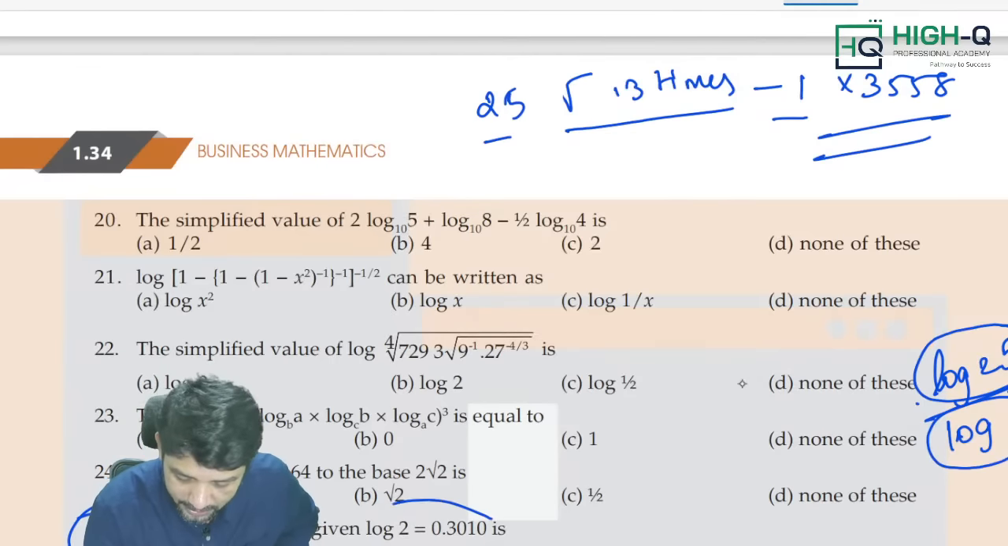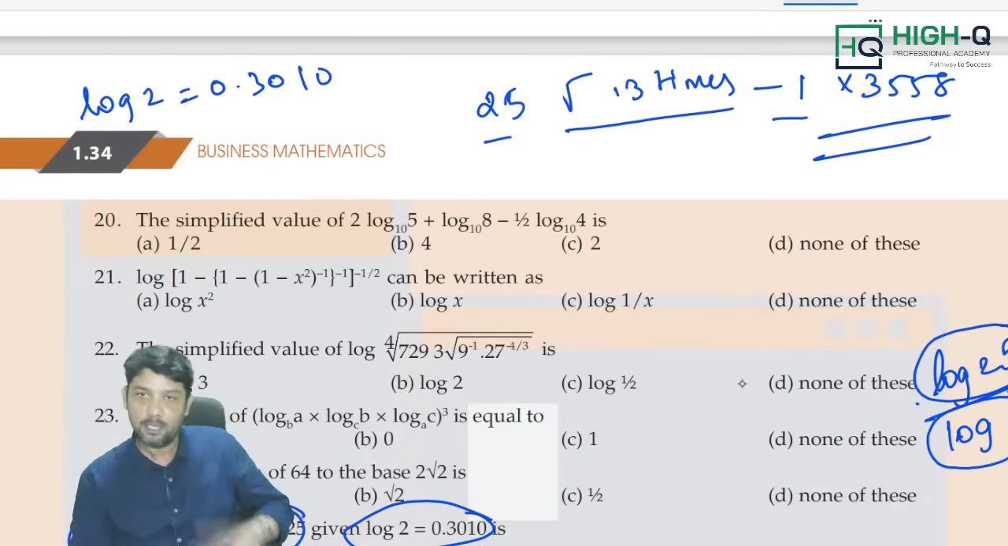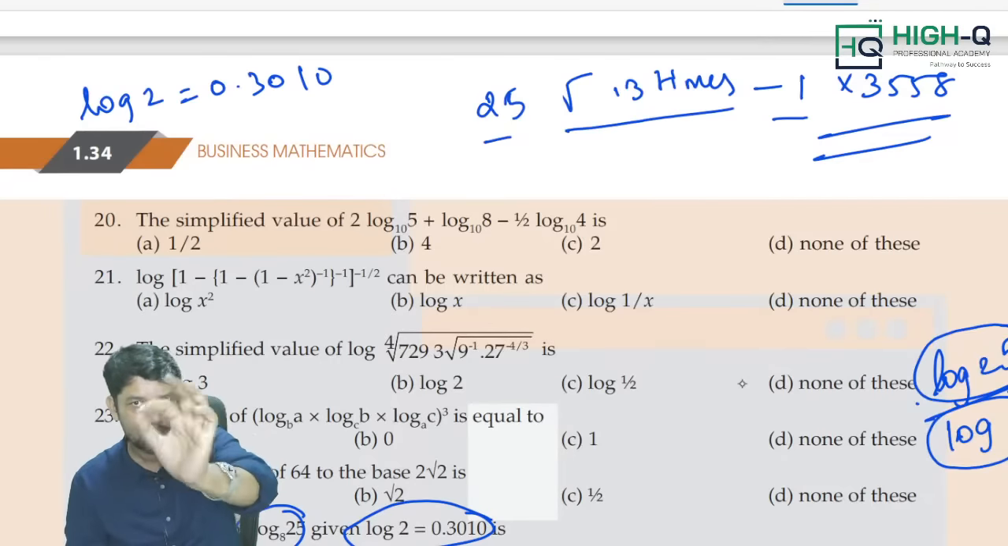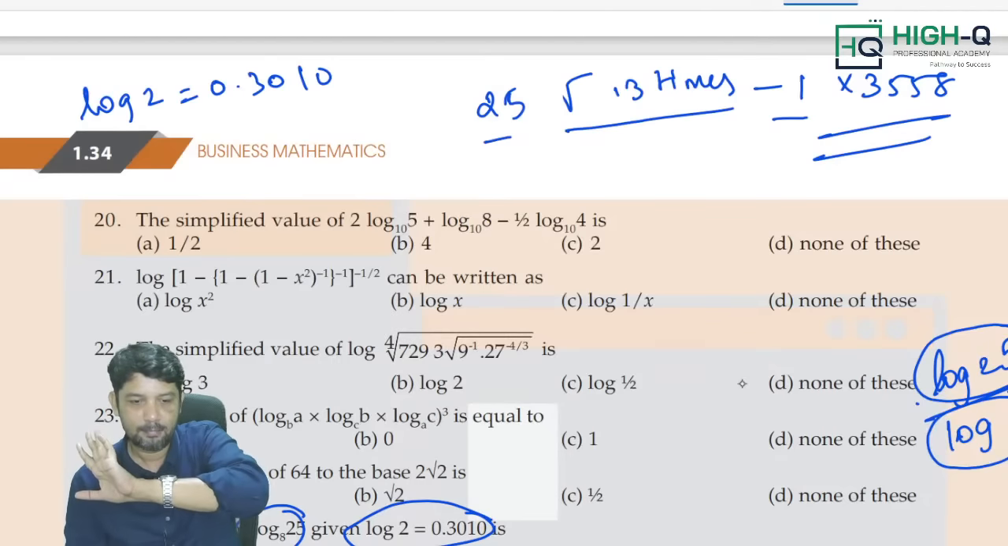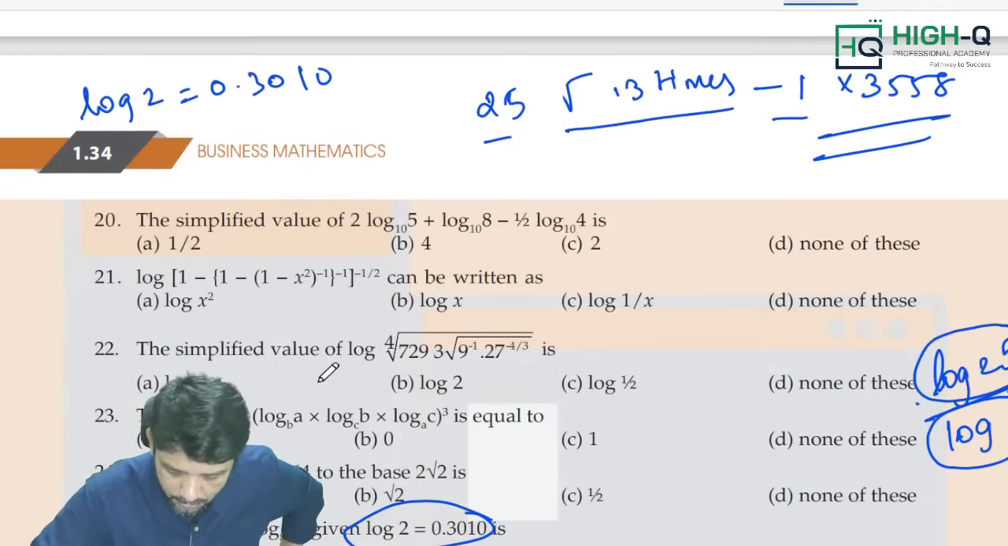For example, you can check this with the log 2 value. Log 2 is 0.3010, this value is given. Please take your calculator, all of you. Press 2 first, then the square root button 13 times, then minus 1, into 3558. Have you all got the answer, 0.3010? Say yes or no. Yes, of course. Very good.